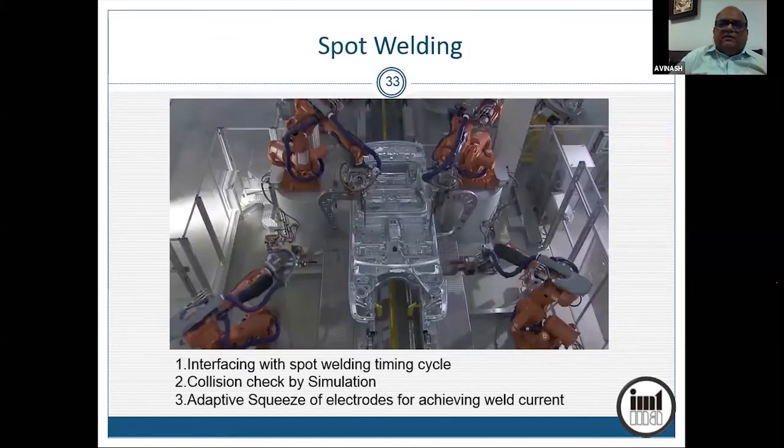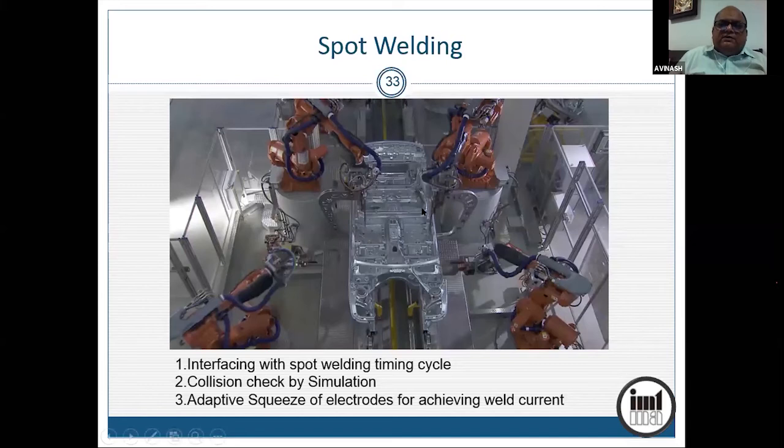Another application is spot welding. These big calipers that you see are carrying the spot welding gun. There are two electrodes which are operated by pneumatics. So they close, they squeeze the two sheet parts, they press it together and then they pass the current so that the spot gets welded between them.